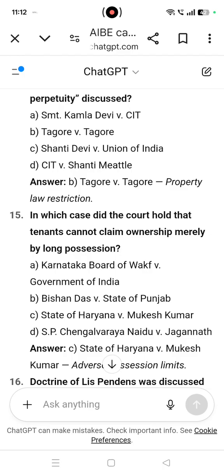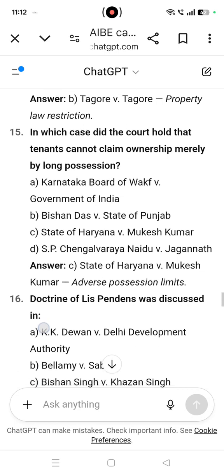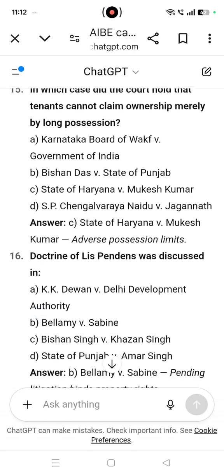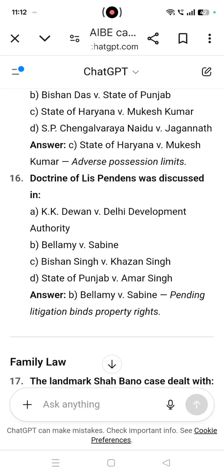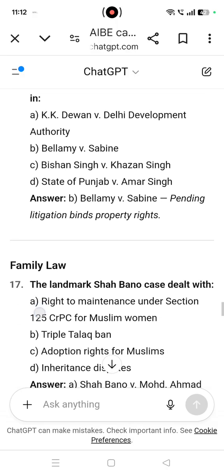In which case did the court hold that tenants cannot claim ownership merely by long possession? State of Haryana versus Mukesh Kumar. So, tenants cannot claim ownership if they have been a tenant in a rented house. About the adverse possession limits, the doctrine of lis pendens was discussed in Bellamy versus Sabine. Pending litigation binds property rights.